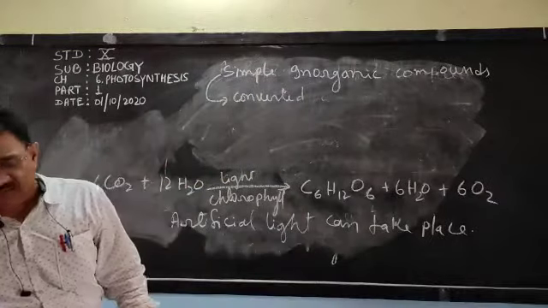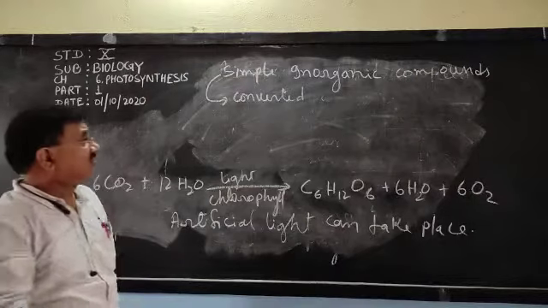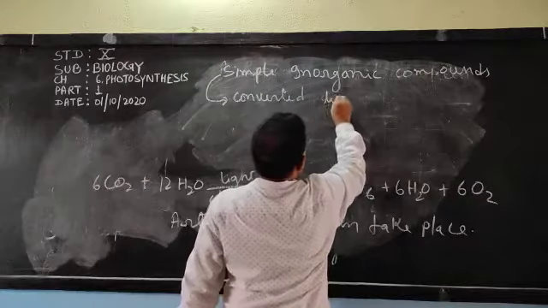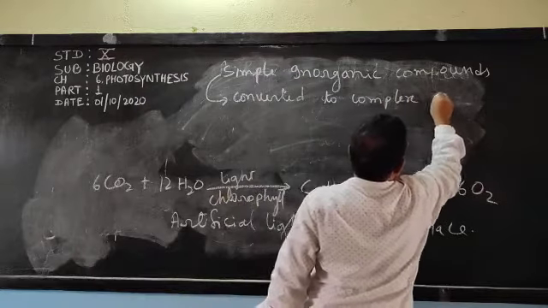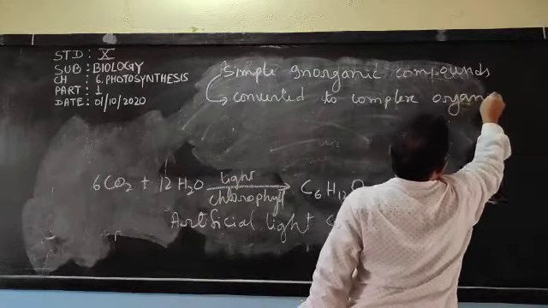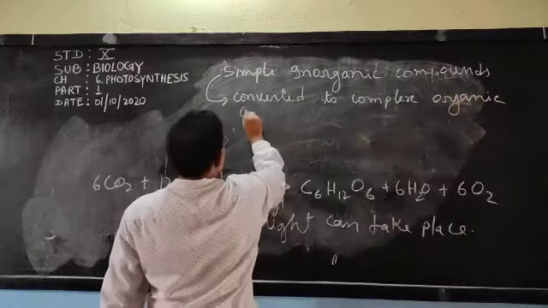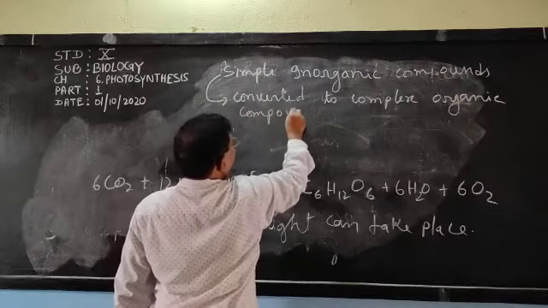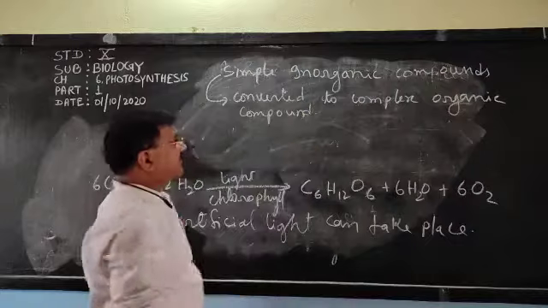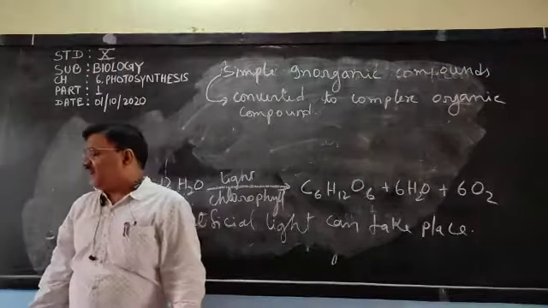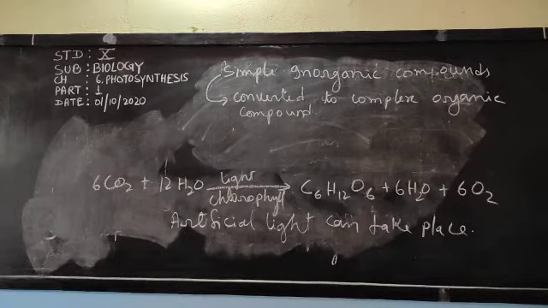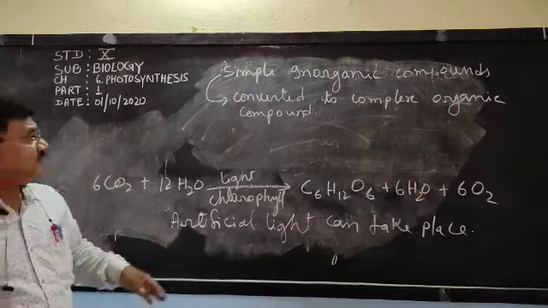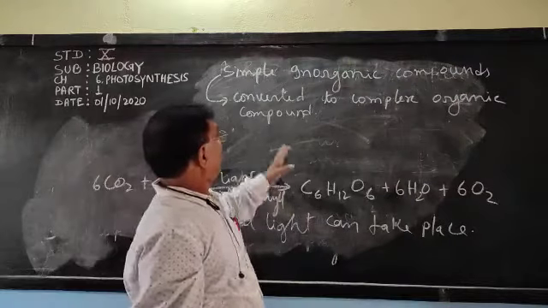Glucose. And glucose is what? A complex organic compound. Now, dear children, you can see here a process in which simple inorganic compound is converted to complex organic compound. Okay, that process is known as photosynthesis.